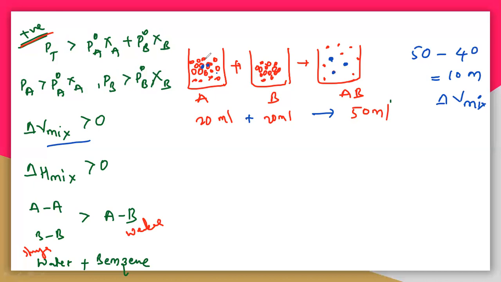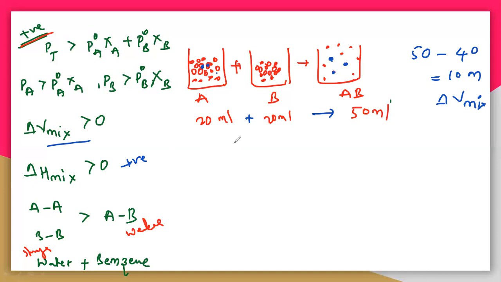Since the interactions are very weak, the vapors are very high, so the pressure is increased. And the last part, the enthalpy, H mix, is also a very important thing. The H mix is greater than 0, which means it is positive.